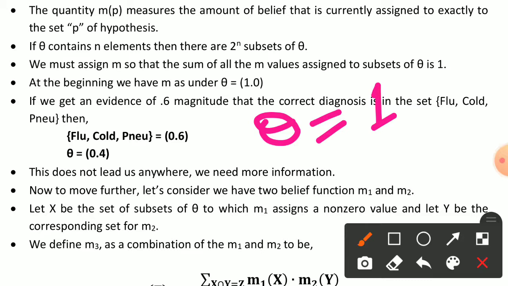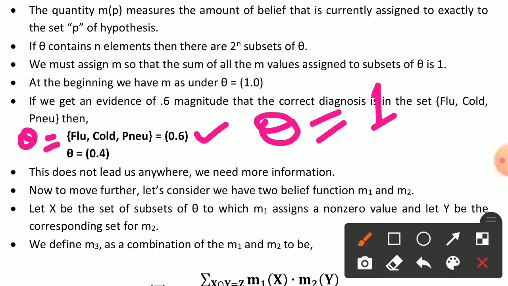So we get evidence of 0.6 magnitude that the correct diagnosis is in the set theta, where theta is flu, cold and pneumonia. Then the value for this set is 0.6.